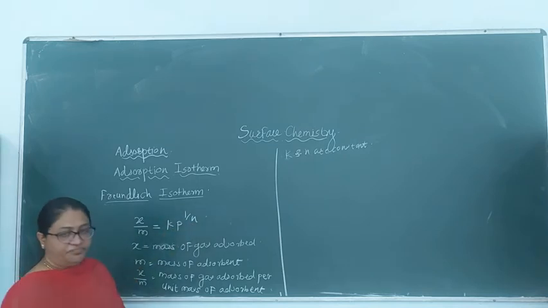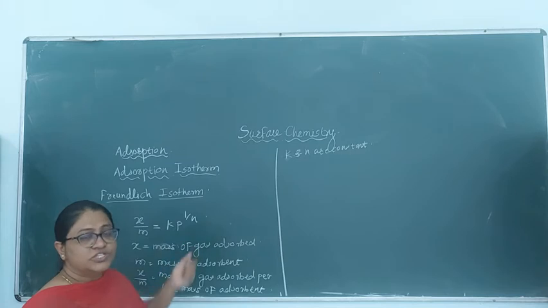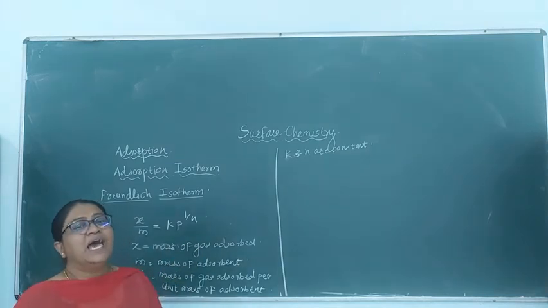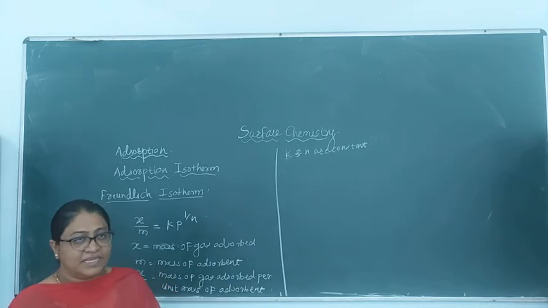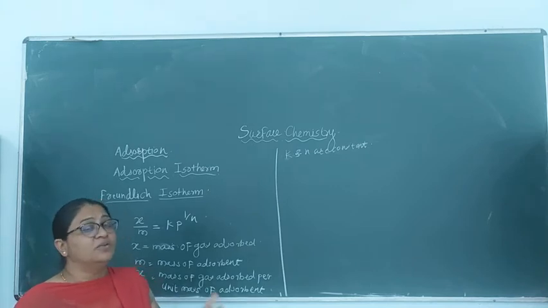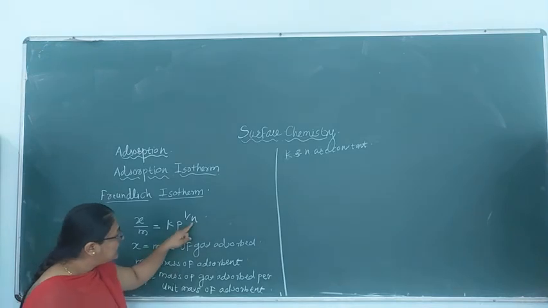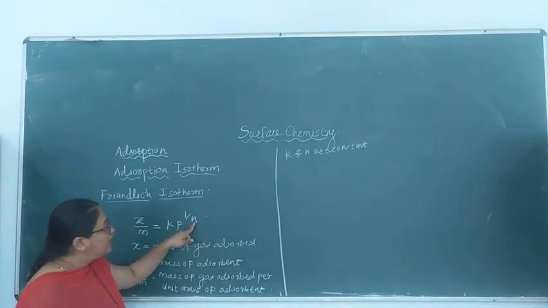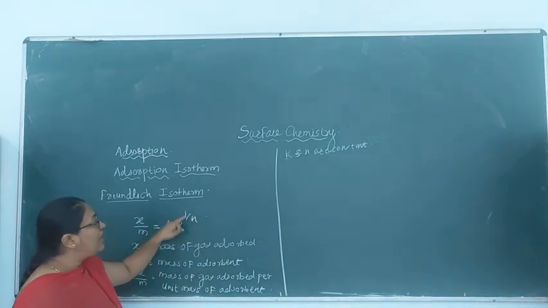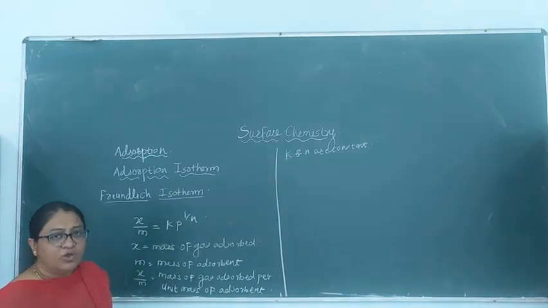Here, N is a constant which always has a value greater than 1. What does this mean? Since it is in the denominator, 1 upon N, with N greater than 1, this value will be very small.